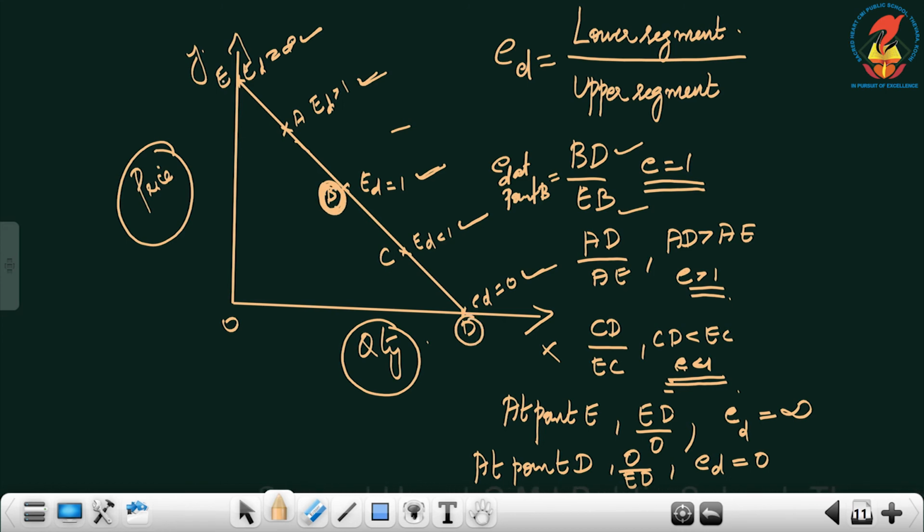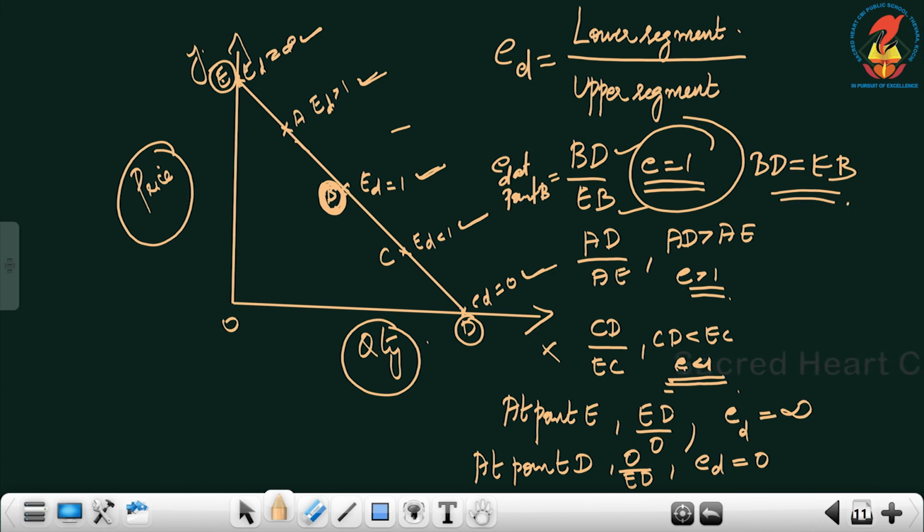Both have the same measurement, from B to D and from B to E. Therefore elasticity is equal to 1, and we can write BD is equal to ED.